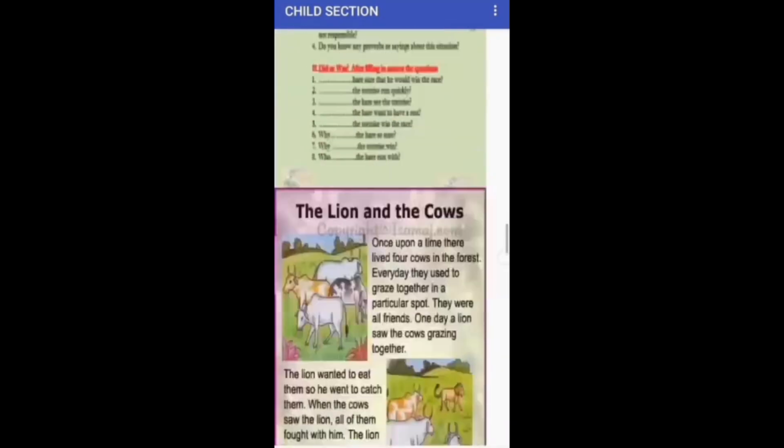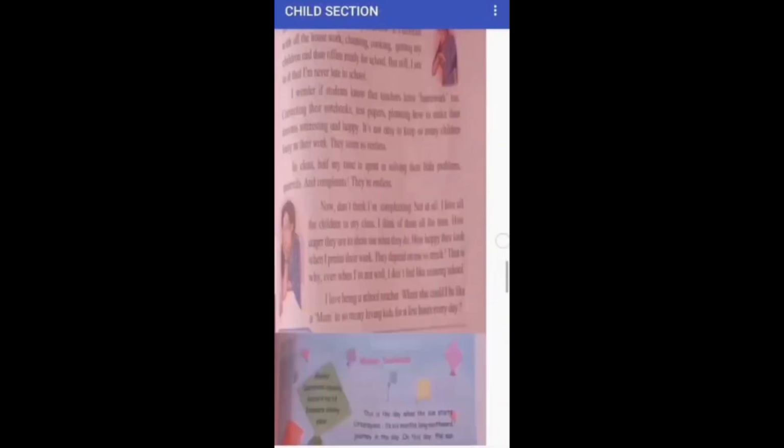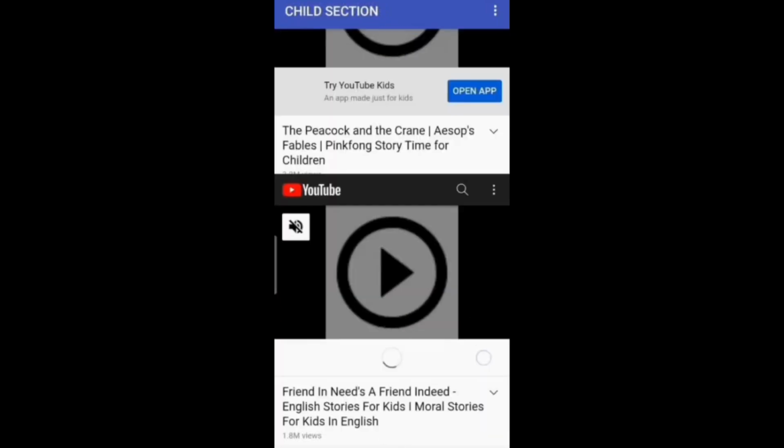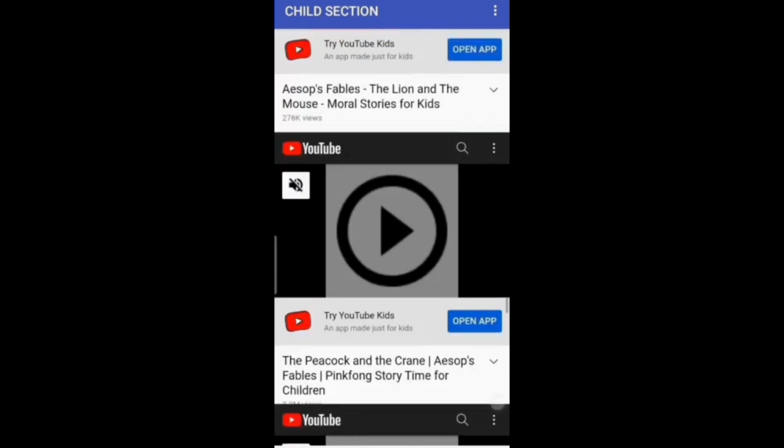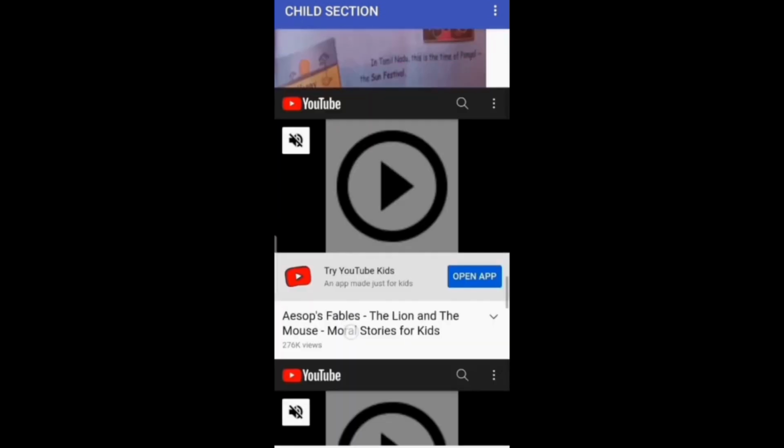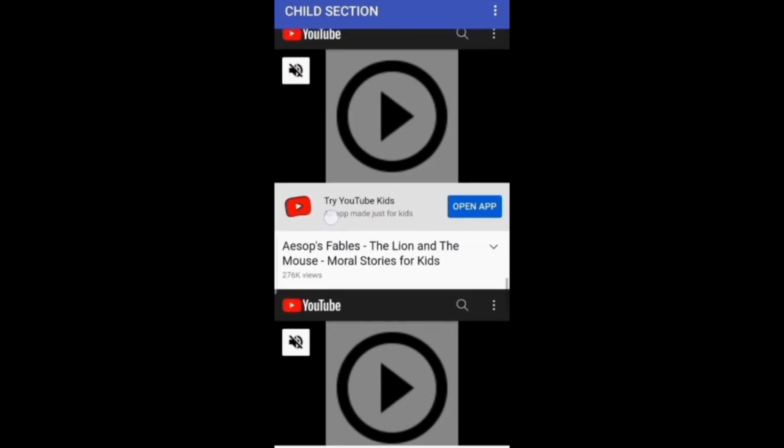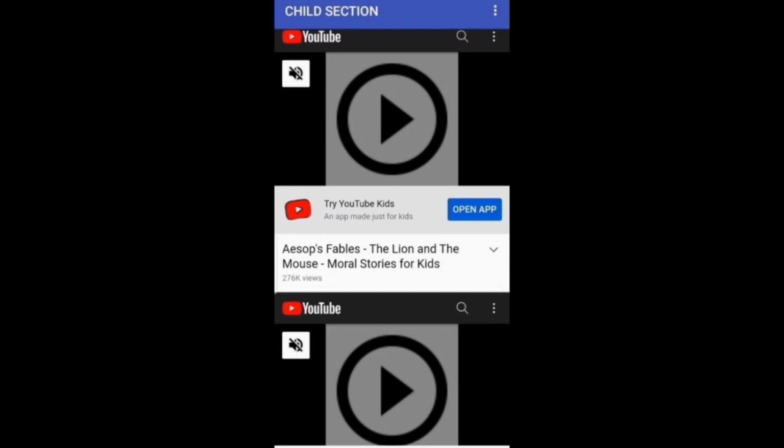Also, not only stories, but there are some poems as well, and there are these moral stories as well. You can see there are many such stories. Some of them may take time to load.